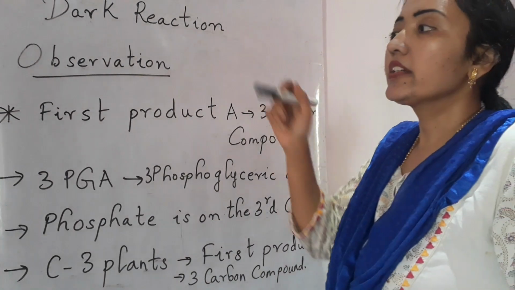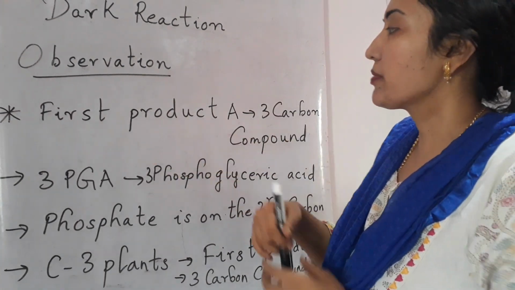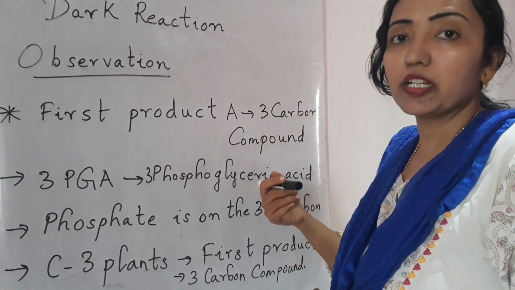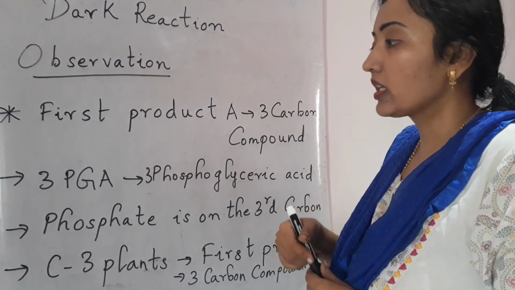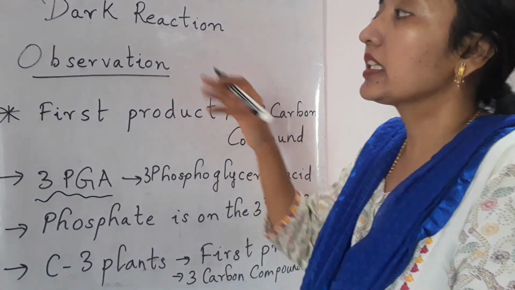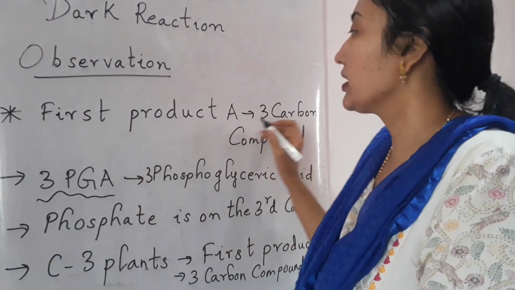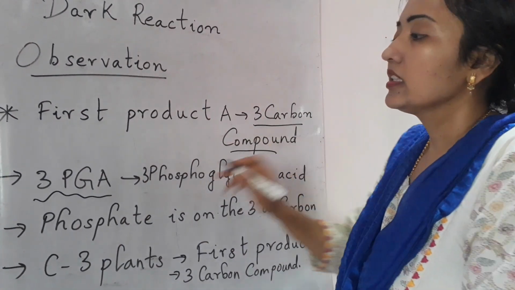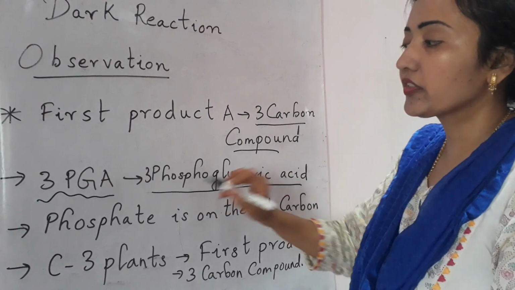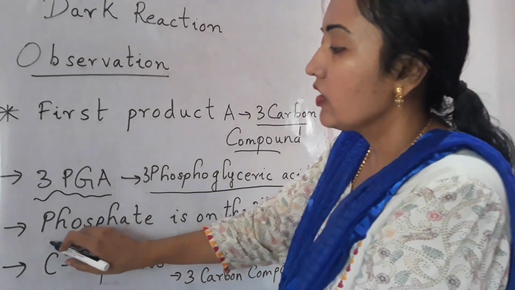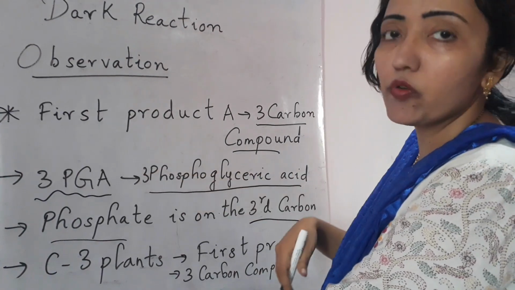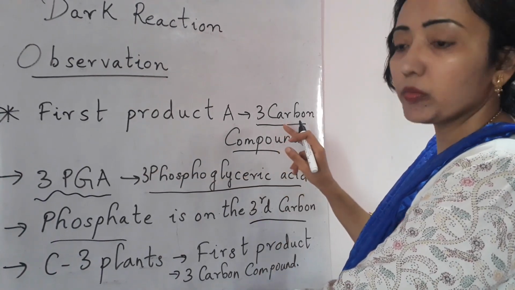So in the dark reaction, it was observed that the first product A is a 3-carbon compound, and it is 3-phosphoglyceric acid, 3-PG. The phosphate is on the third carbon. That is why the name 3-phosphoglyceric acid. It is a 3-carbon compound.